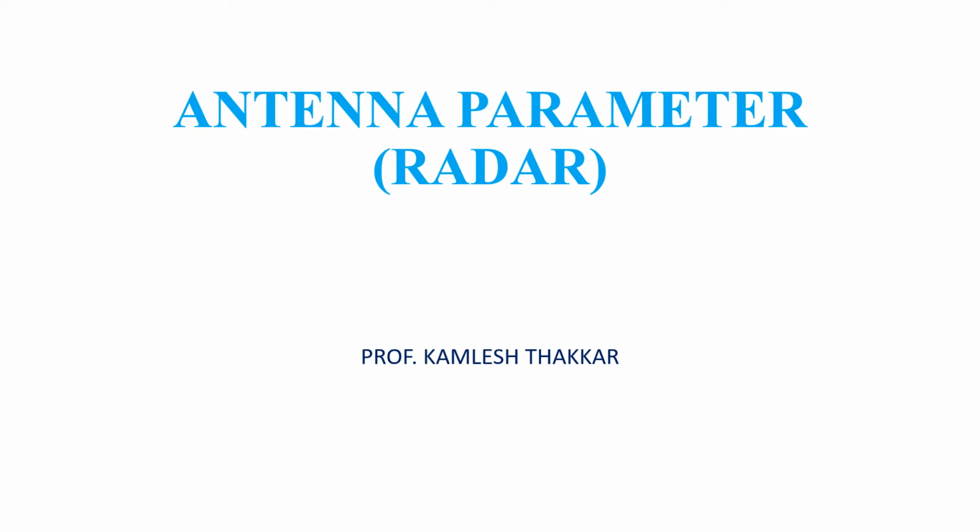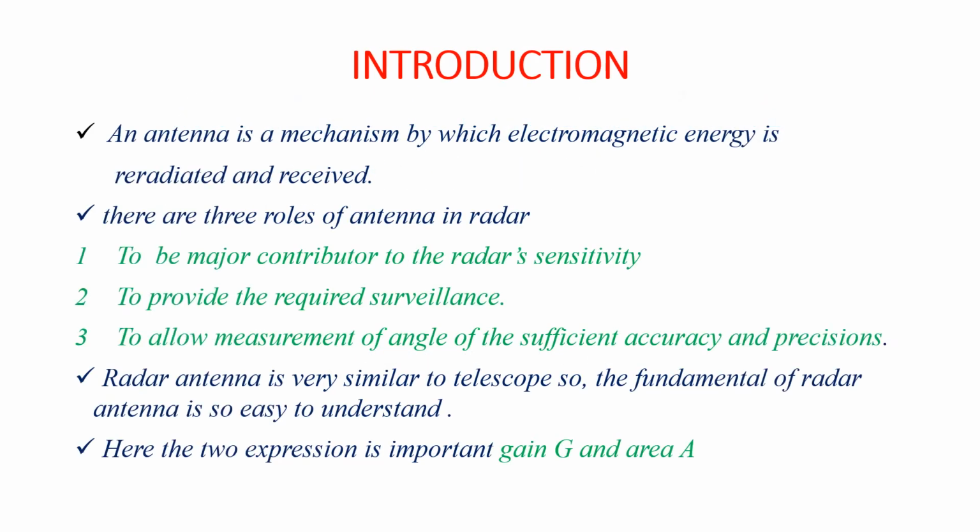Let's go for it. So first of all, in the introduction, an antenna. What is an antenna? An antenna is a mechanism by which electromagnetic energy is re-radiated and received. We know the electromagnetic energy is transmitted by the radar antenna, received by the radar antenna, and also re-radiated by the radar antenna. So this is the antenna.